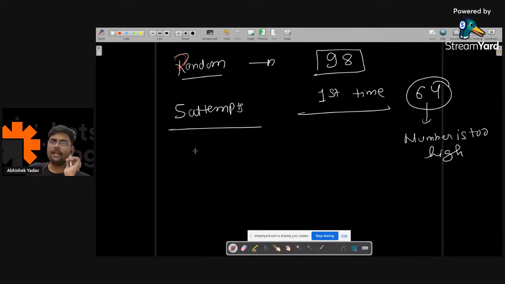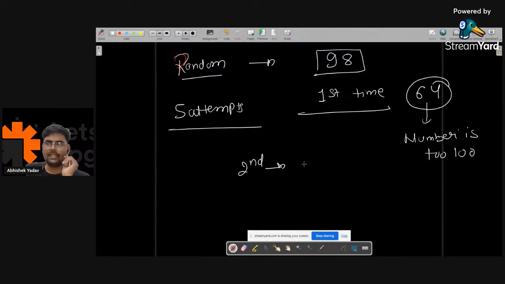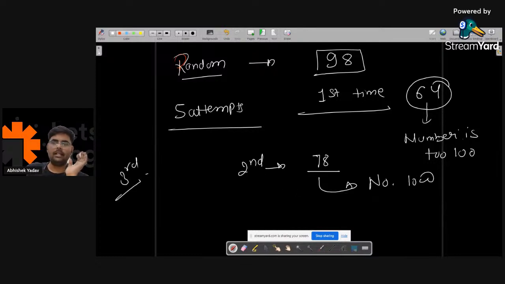Sorry, the number is too low here, not high, because 64 is less than 98, right? So the message is: number is too low. Then the second attempt. Let's assume the user has guessed 78. Again the number is too low here, right? And for the third attempt, let's assume he has guessed 90. Again, number is too low here, right?